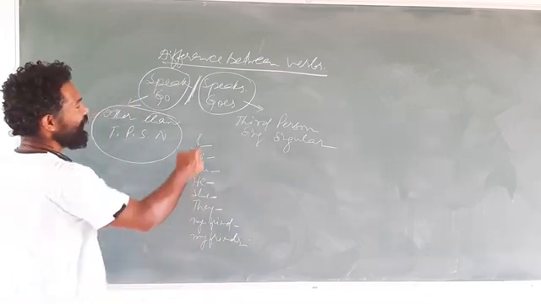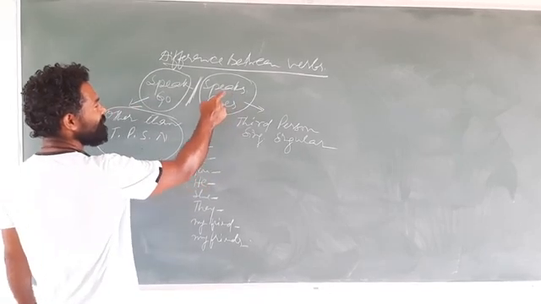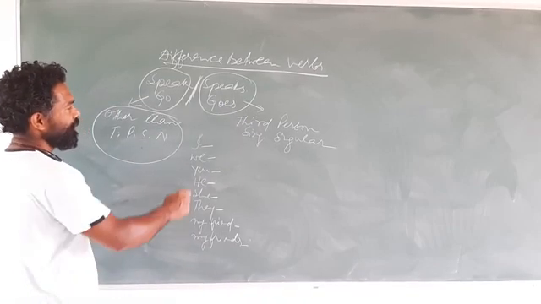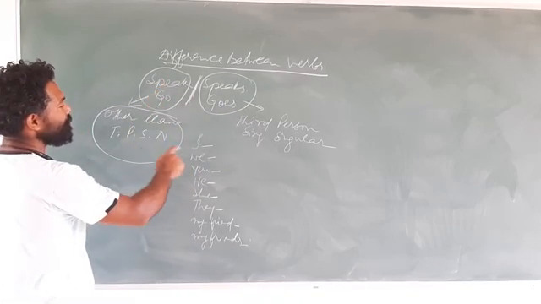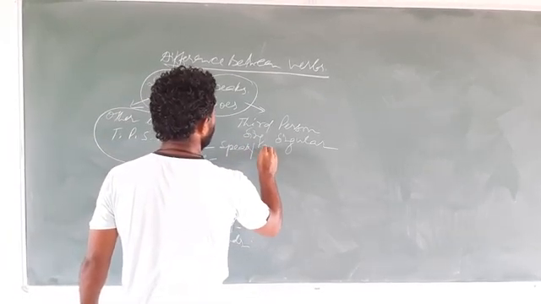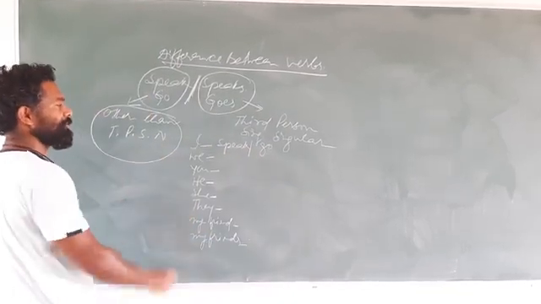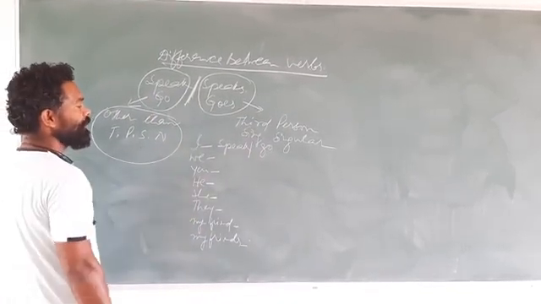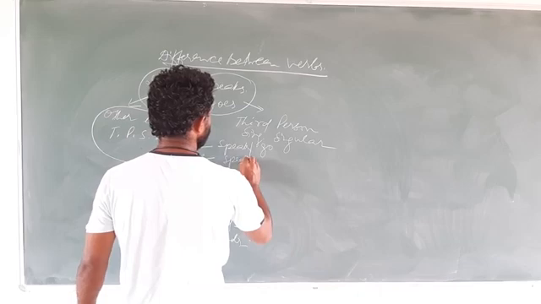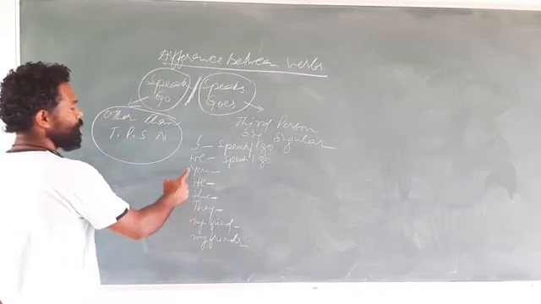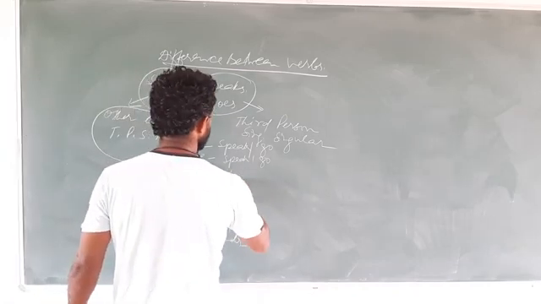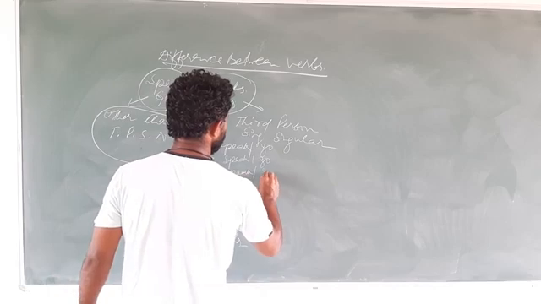So what did I say? I have told you that speaks and goes are used with third person singular number, and speak and go will be used with all the rest. So with I, of course, we will write speak or go because it is first person singular number, not third person singular number. We is first person plural number, not third person singular number. Again, we will write speak and go. You is second person, that means it is not third person singular number. Again we will write speak and go.